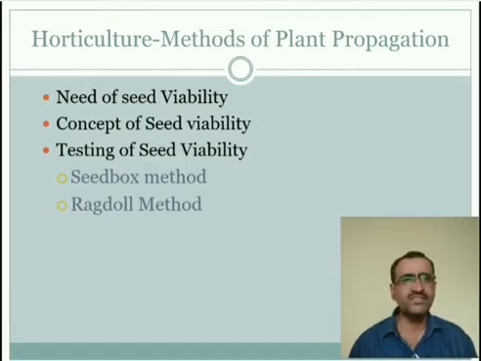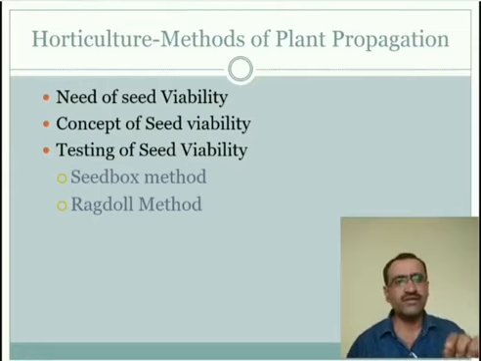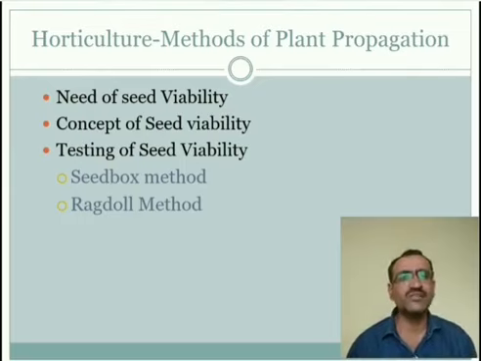Okay, this is the first method. What is meant by germination percent? Out of 100 seeds, if 90 seeds germinate, then the germination percent is 90%. Okay, this is the first method.